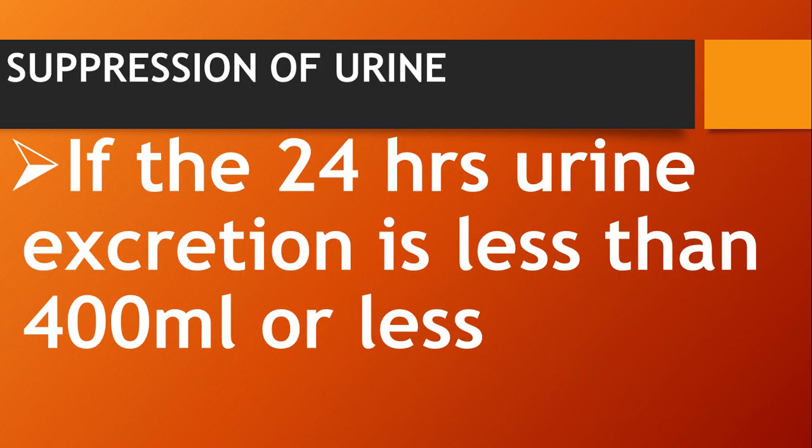Then second is suppression of urine. So what happens in the suppression of urine? If the 24 hours urine excretion is less than 400 ml, then for this condition we can tell it as a suppression of urine.